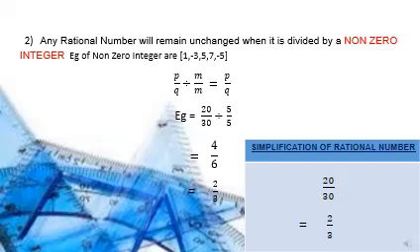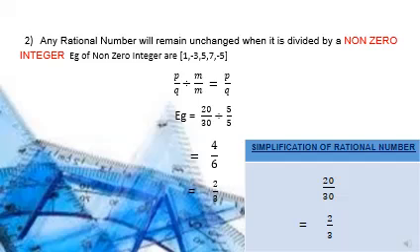Now if we simplify it, we will get 2 by 3 because 2 2s are 4 and 2 3s are 6. Our last answer will be 2 by 3. This is the answer which we got from dividing the rational number by a non-zero integer. Now we will see by simplifying the rational number which we had taken. The rational number which we had taken is 20 by 30.